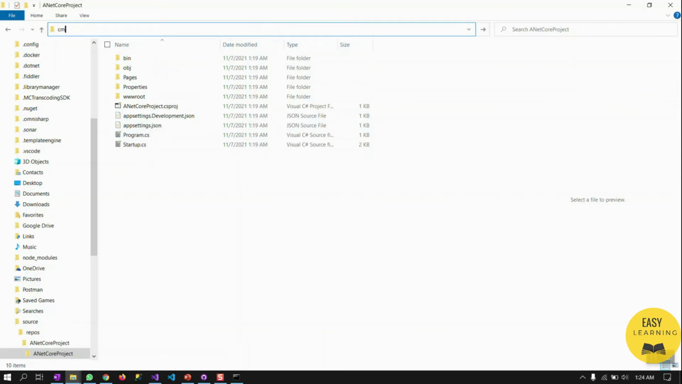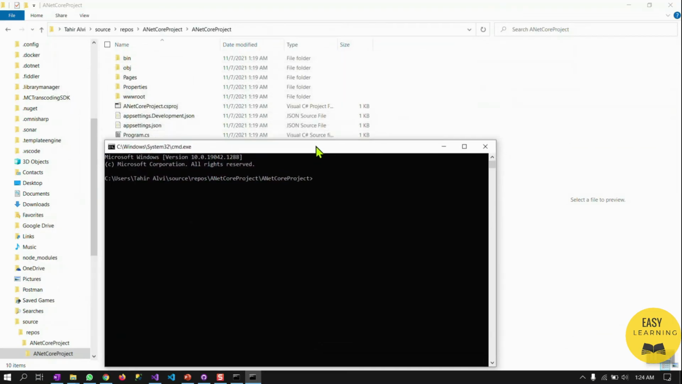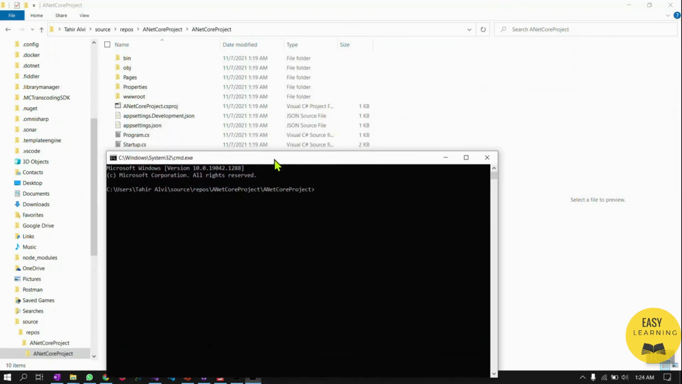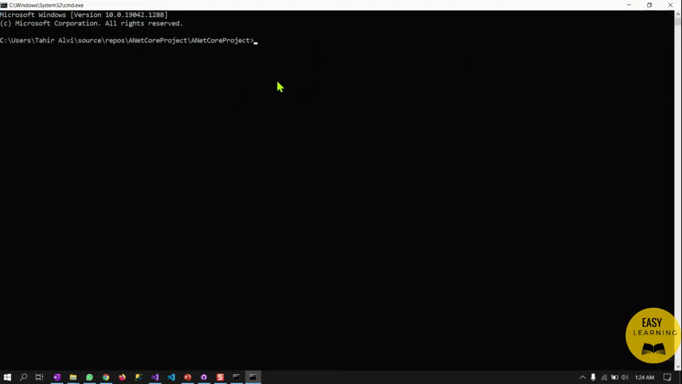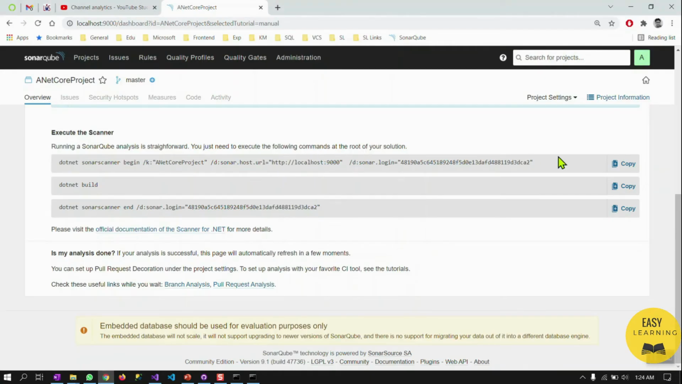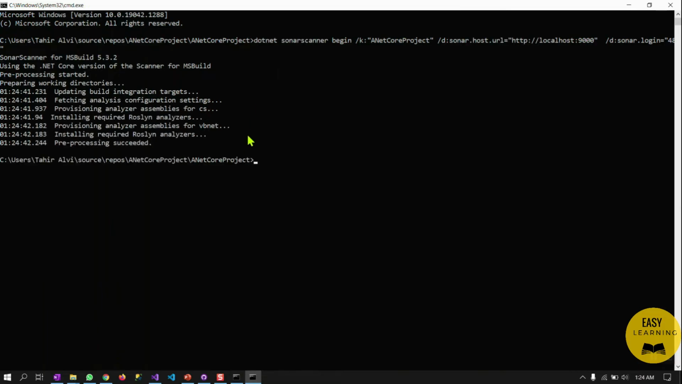So let's simply type CMD here, or you can open the command line and change the directory to reach your desired project location. Let me expand it for more space. I have already copied this command from here. Copy it, let me paste it and hit enter. Okay, SonarQube build and scanning start, because this command says .NET Sonar Scanner begin